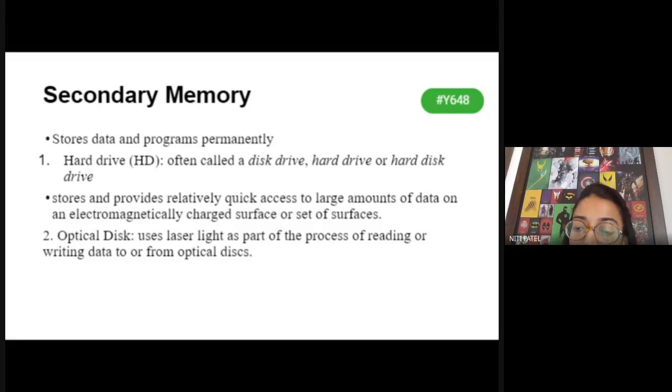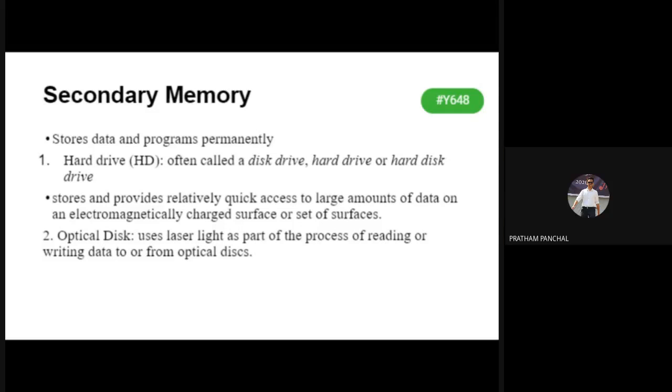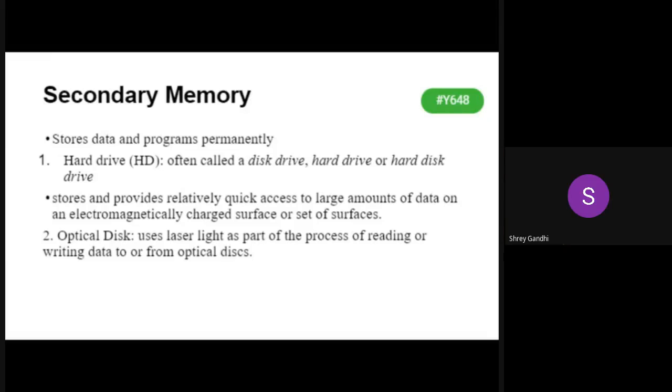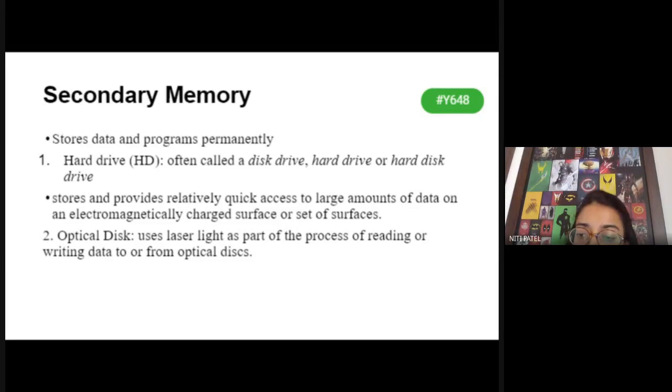Then next, Sahil. Sahil, any difference that you have? Shrey Gandhi. Yes, ma'am. Any difference? RAM is the main memory and HDD is the secondary memory. Okay. So this point is already discussed.